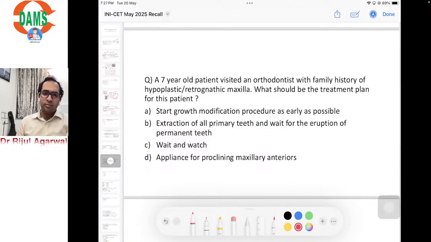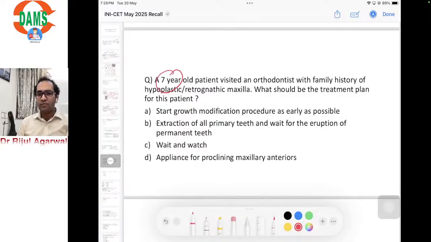Next, another clinical based question. A 7-year-old child visited an orthodontist with a family history of hypoplastic or retrognathic maxilla. Again, a class 3 character. What would be the treatment plan for this patient? The child is 7 years old, an ideal age to modify the growth pattern. Okay, so start growth modification procedure as early as possible.